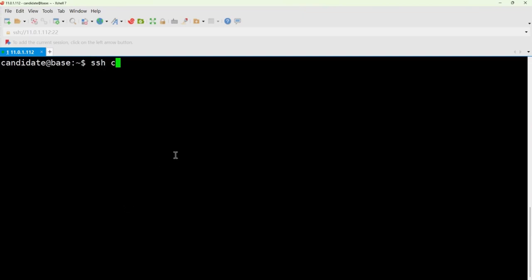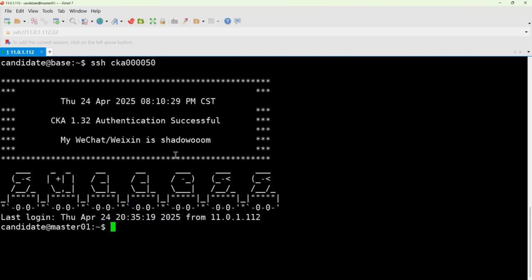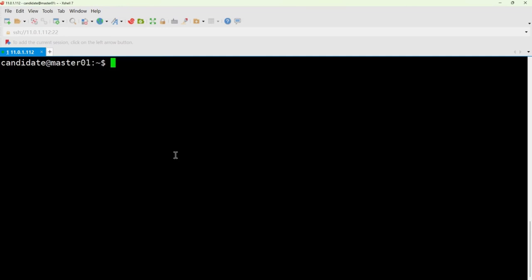First, let's remotely connect to the host required for this question. Let's first remotely connect to the host specified in this question. Alright, after we've connected remotely, we can see that its hostname has changed to master. Master is our management node. With the management node, we can now execute commands as usual.